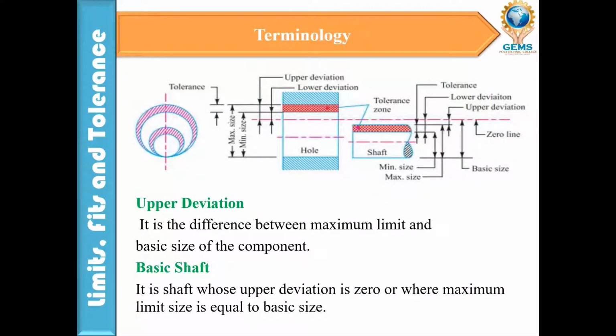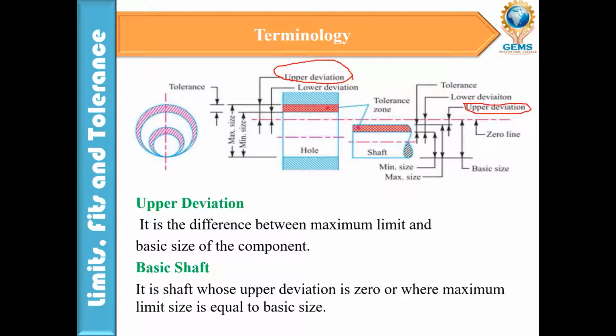Upper deviation. What is upper deviation? It is the difference between the maximum limit and the basic size of the component. So if it is like this, we call it an upper deviation, right?